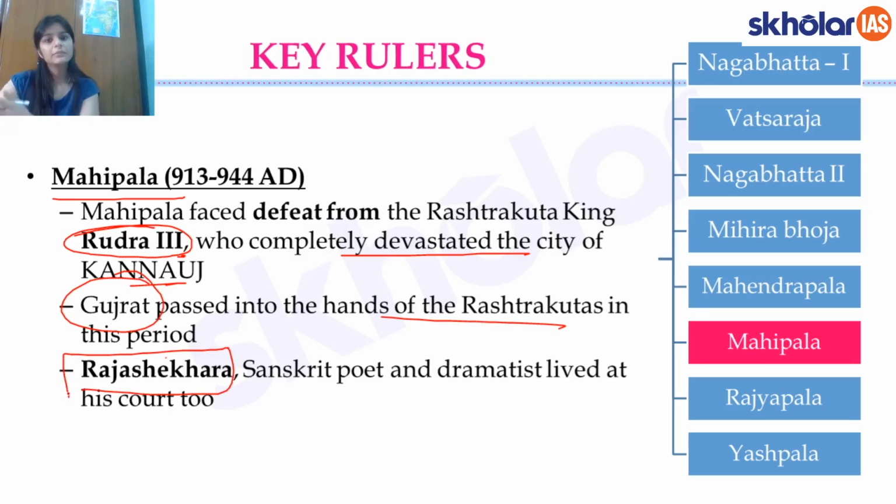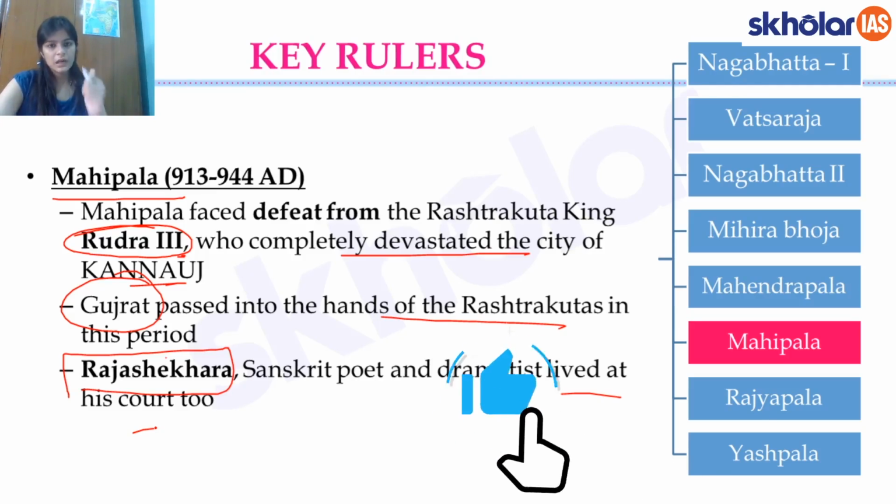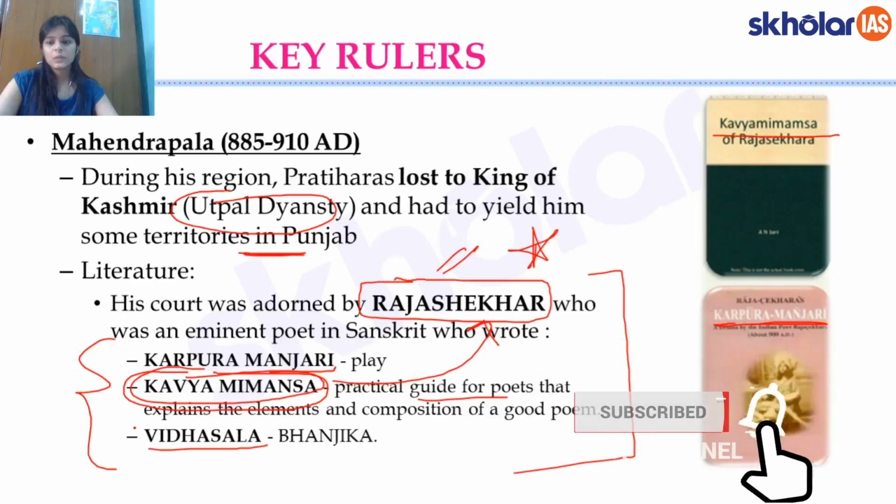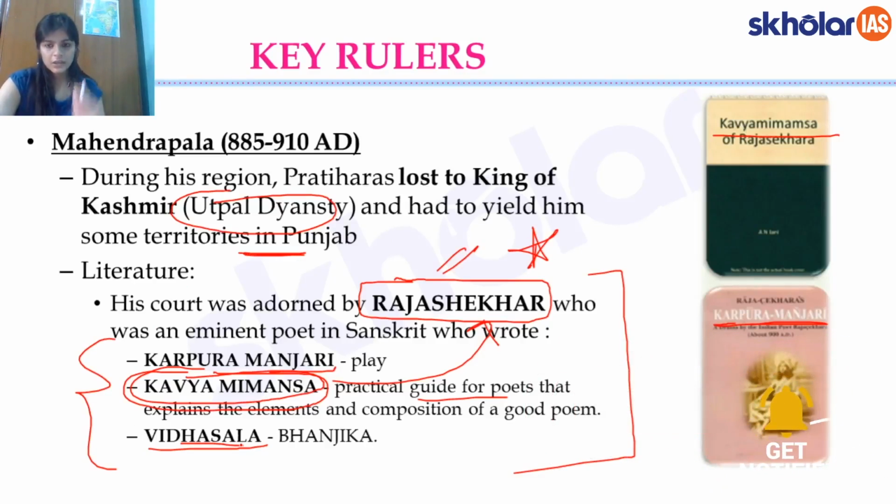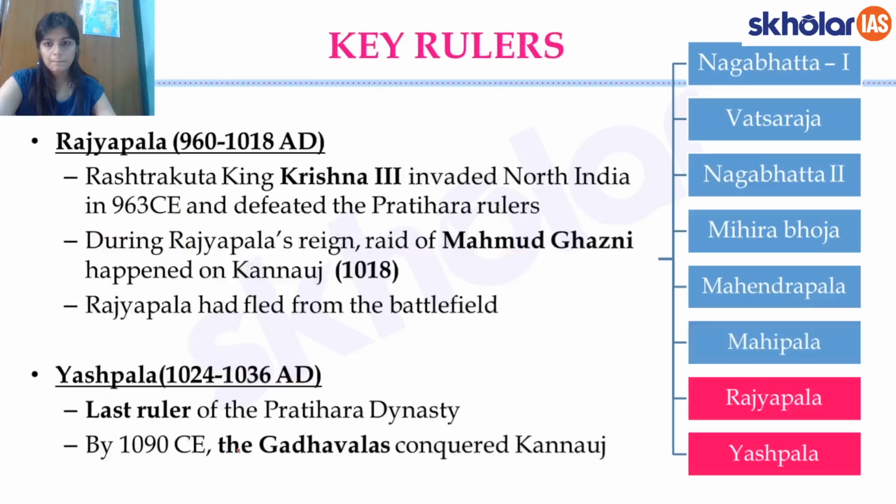Rajasekhara, the same Sanskrit poet, continued to live at his court too. But remember his three works, please: Kavya Mimamsa, Karpur Manjari, and Vidashala. Just remember these three names.